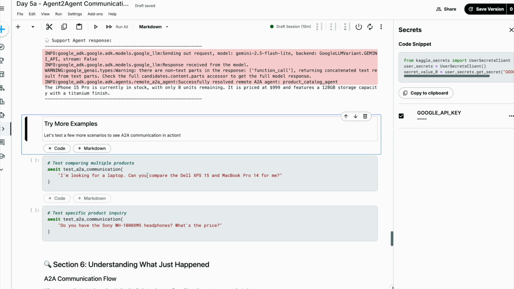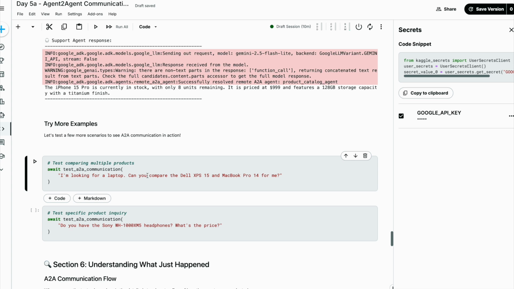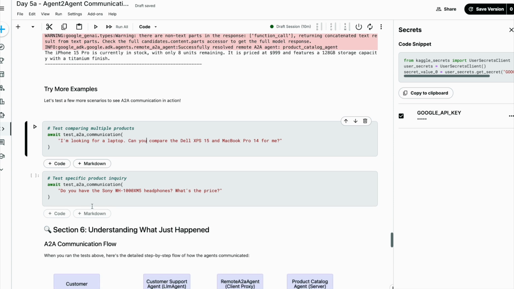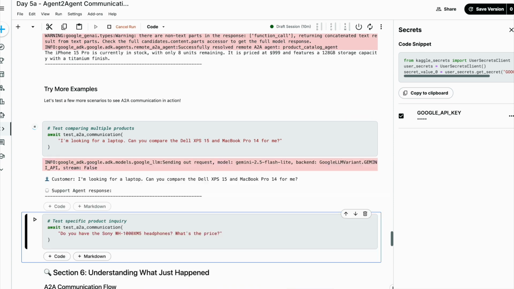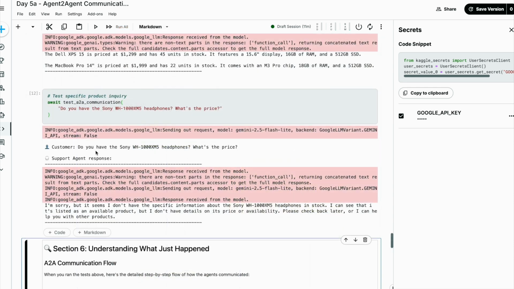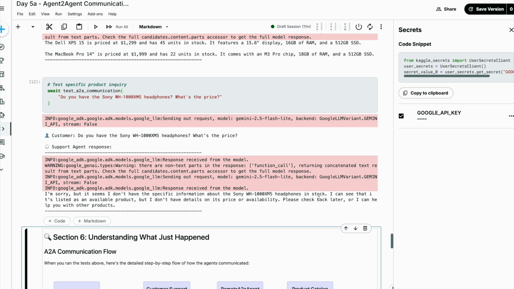You can try more examples you have. I'm looking for a laptop. Can you compare the Dell and MacBook Pro? Then another one is, do you have a Sony headphone? What's the price? So you can do this. Now it has given you a comparison. And do you have this thing? It says sorry, but it seems I don't have the specific information about this headphone in stock.